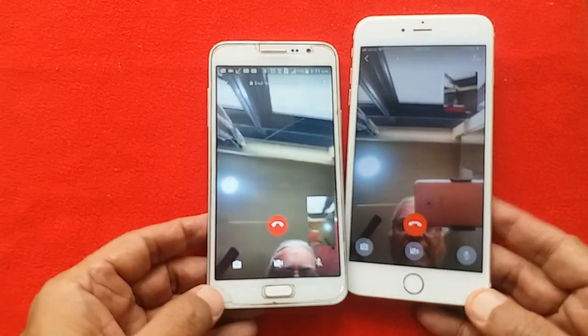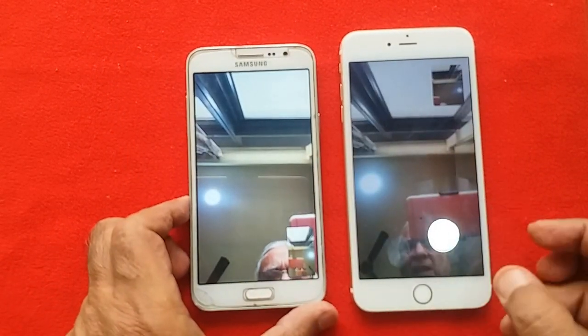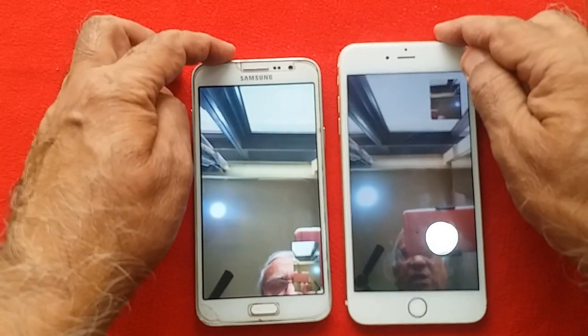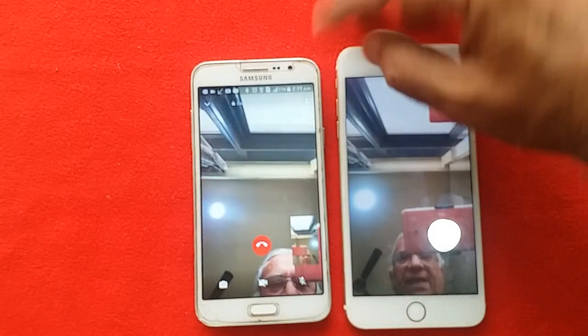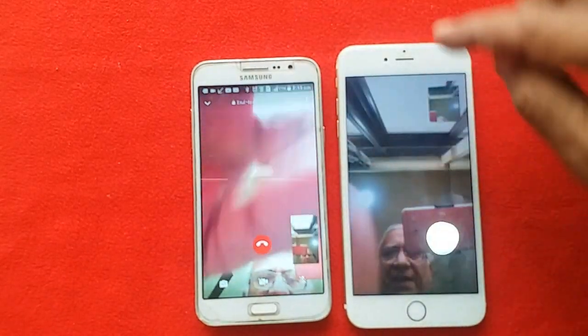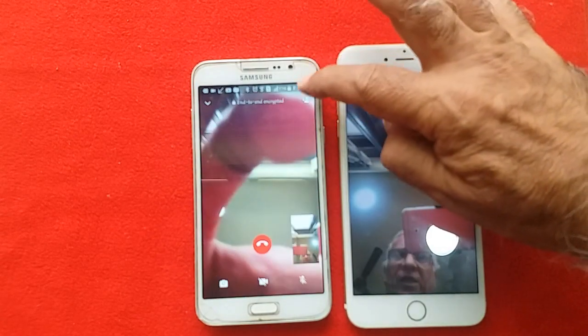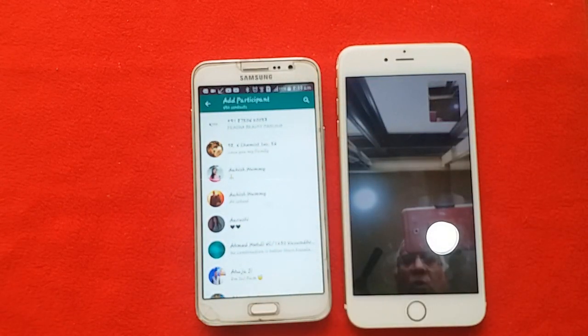There is another good feature here. You have made a call to one person. You can make call to three more persons. Do you see a plus sign here? Just press it and you can include two more persons in the video call. So this way you can send a video call to four persons. That means three persons beside you.